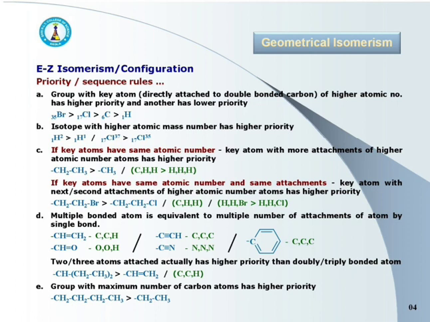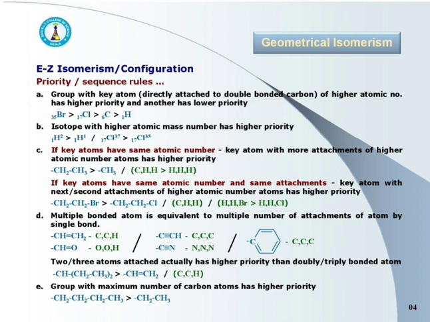Here, we have to remember that 2 or 3 atoms attached actually to another atom has higher priority than that of doubly or triply bonded atom. Consider the example. CH, CH2, CH3 by 2 has higher priority than CH double bond CH2.